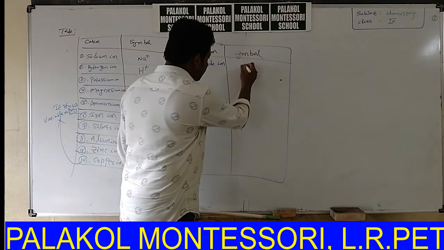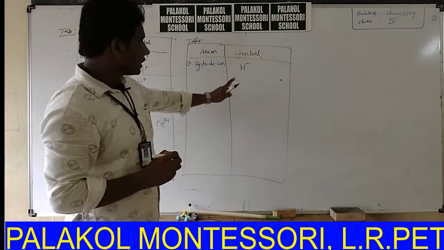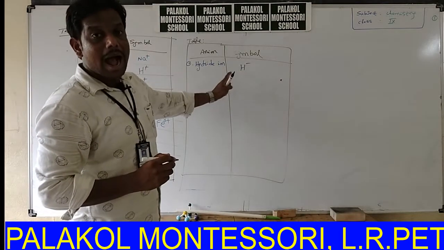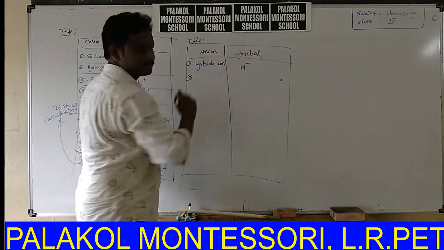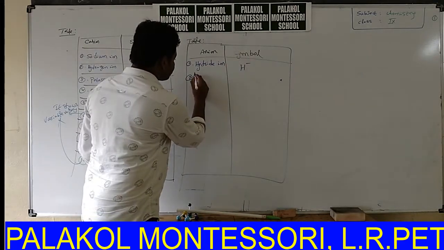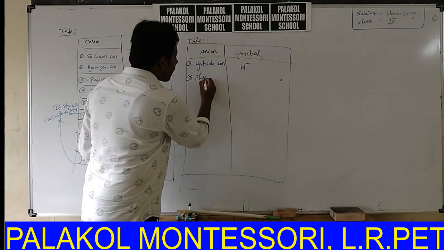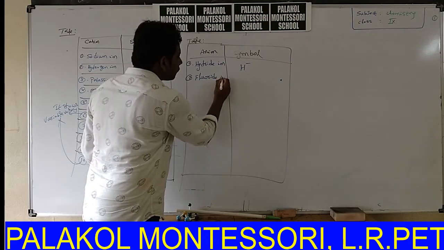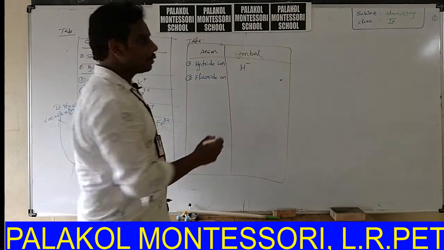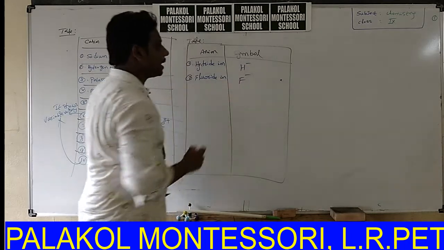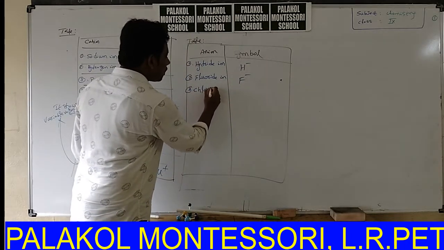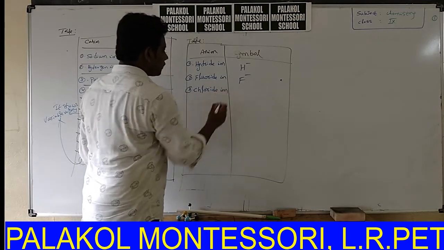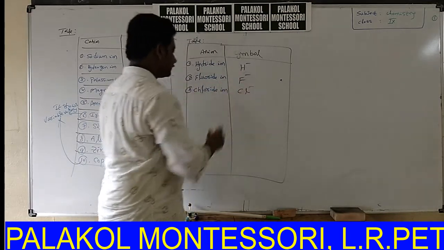H minus. The negative charge present on hydride ion is only 1. It is a uni-negative charge. Next, fluoride ion. Fluoride ion means fluorine carries negative charge. Fluoride ion F minus. Next, chloride ion Cl minus.